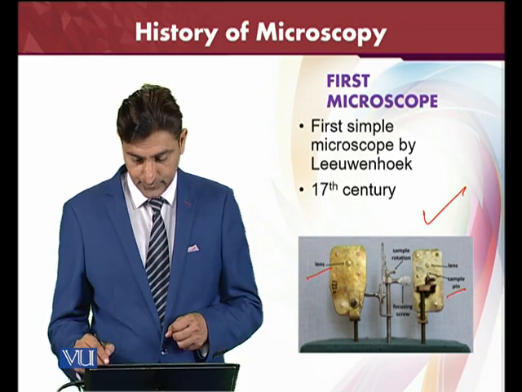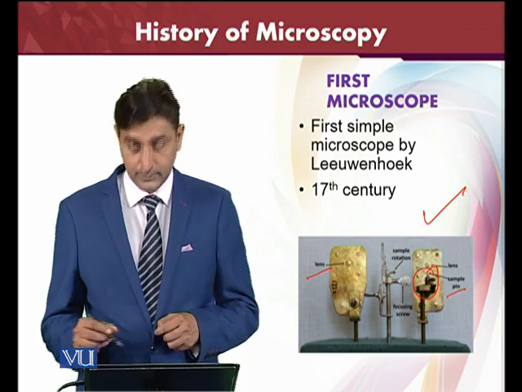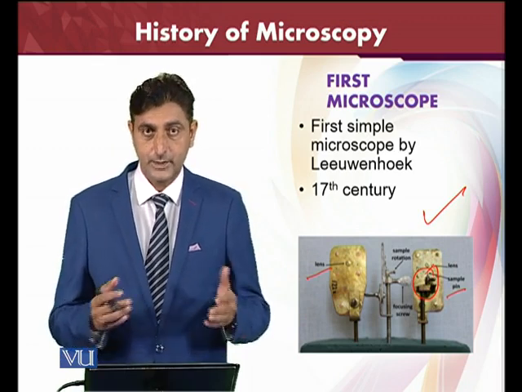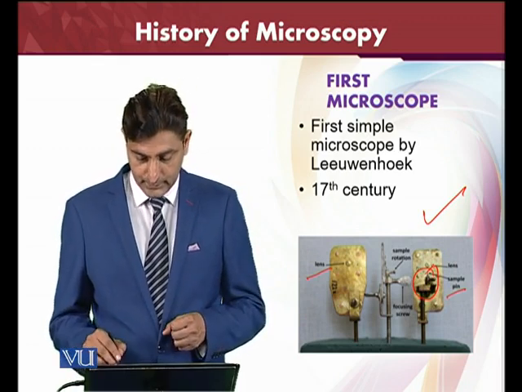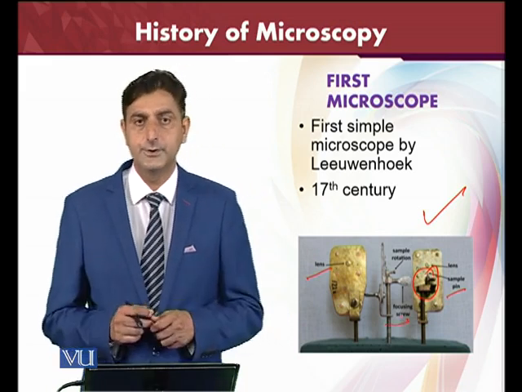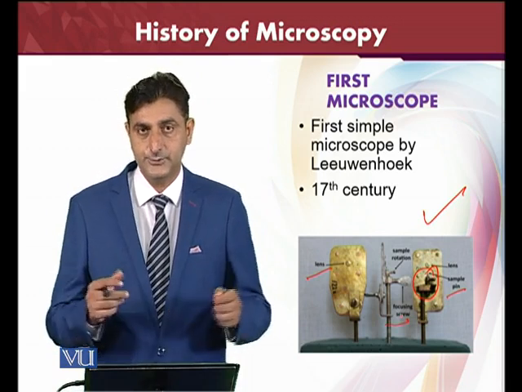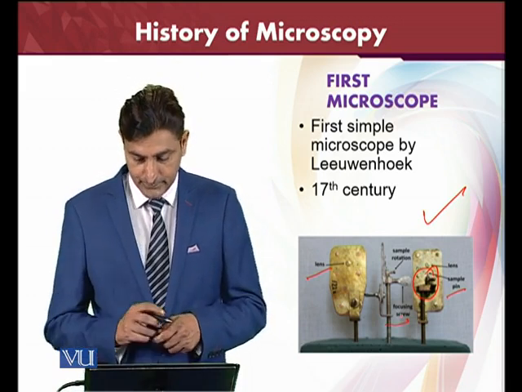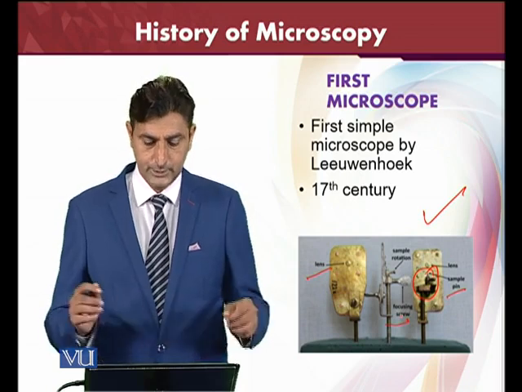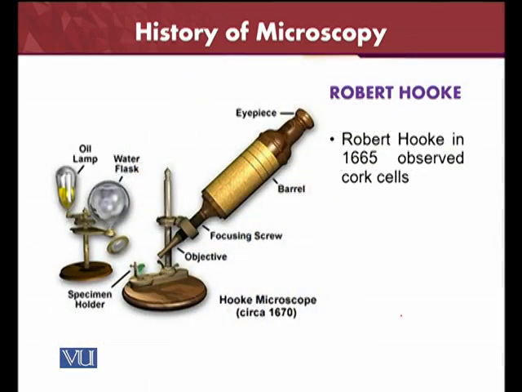Here you can put the sample. In today's microscope this is called the stage. In that stage you can put the object, and then the focusing screw is also there. You can focus it according to your desired magnification, and you can see the objects. It was a very simple type of microscope, first invented in the 17th century to see different objects. Then Robert Hooke in 1665 observed the cork cells.